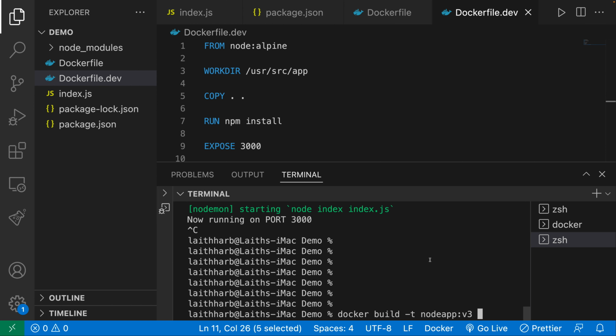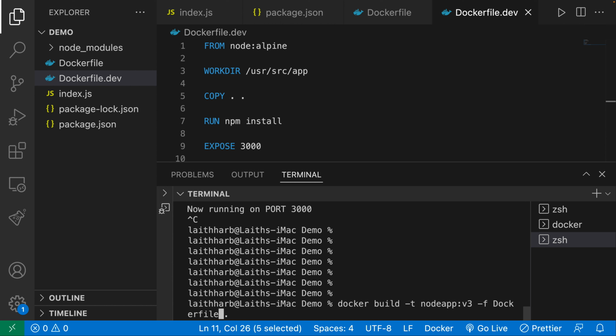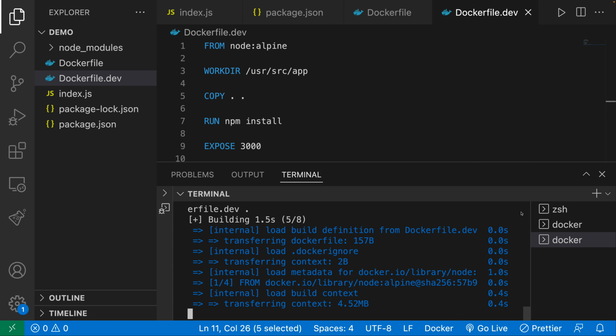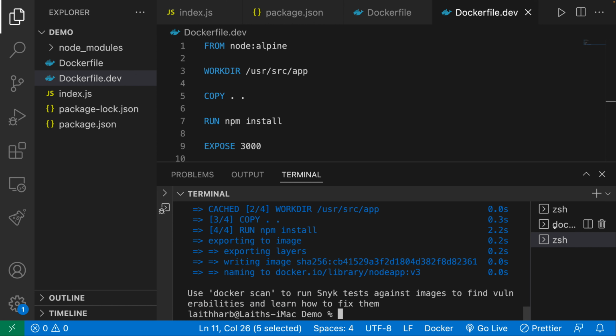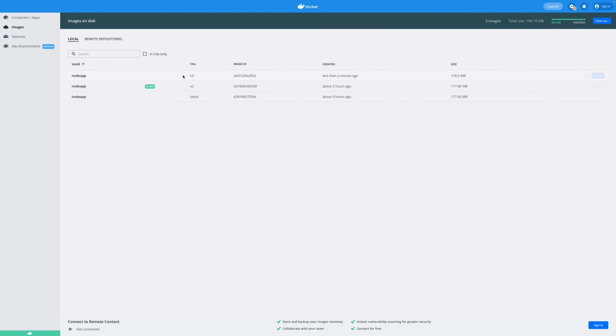Then what we want to do is specify that we want to use the Dockerfile.dev. By default, what ends up happening is it looks into the root directory and just looks for a Dockerfile. So we don't want it to look for a Dockerfile; we want it to use Dockerfile.dev. To do that, we say -f Dockerfile.dev. So let's go ahead and build this now. All right, let's check that it's built.